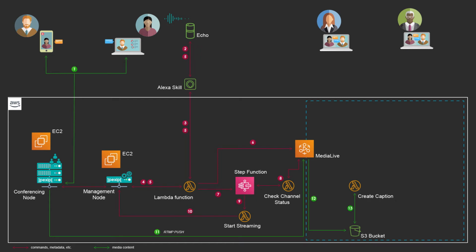As files are put into the bucket, it triggers the create caption Lambda function, which takes the manifest from the bucket, extracts the audio from the TS video segments, and saves the audio files back into S3. Then it triggers the transcribe streaming Lambda function. That function goes in the S3 bucket to grab the audio files and uses AWS Transcribe to convert audio stream to text in real time and send the transcripts back.